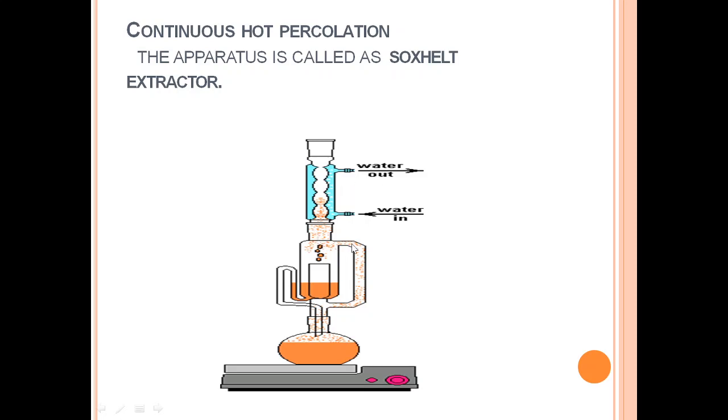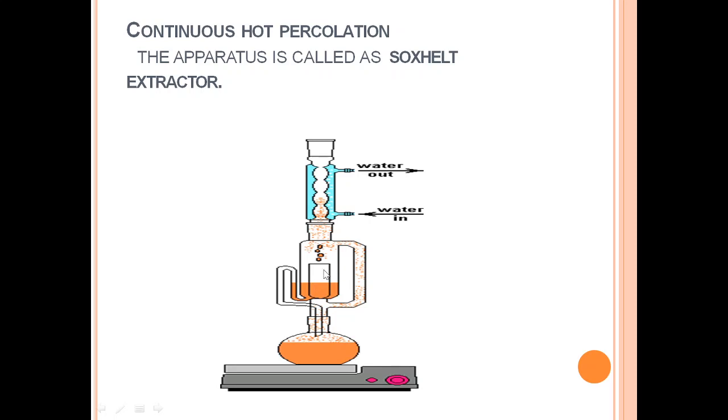Whenever the solvent is boiled in the heating flask, it gets converted into vapors. These vapors then enter the condenser through the side tube. They go up to the top and condense into hot liquid, which falls into the column of the drug. It means the menstruum which is being heated goes to the reflux condenser, and after condensing it falls again on the packed drug which is here.